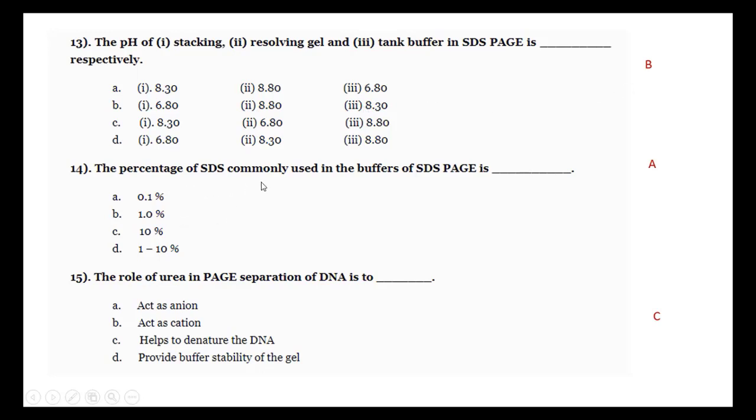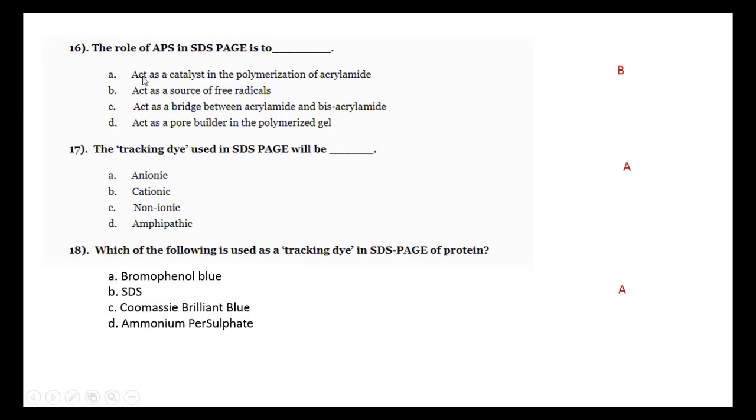The percentage of SDS commonly used in the buffer is 0.1, that means 100 milligram per ml is generally used as the SDS molecule for the separation of protein. The role of urea in PAGE for separation of DNA: it denatures the protein, it helps to denature the DNA during electrophoresis.